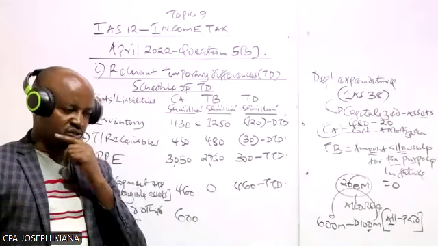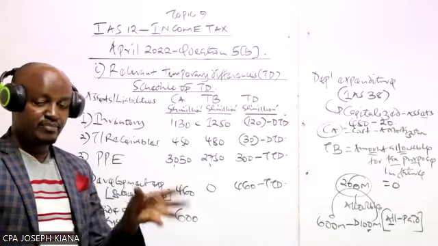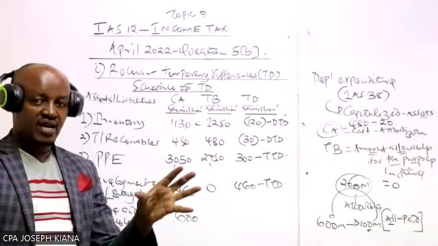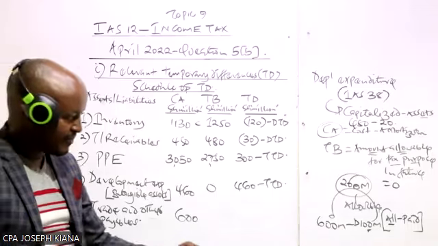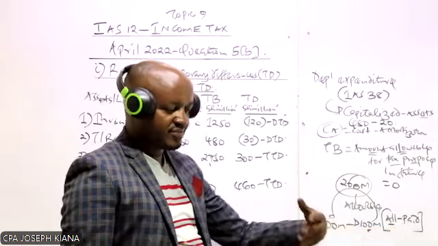Has it been paid or not? It is not yet paid. And that's why it is part of the payables. Payables is what the company is to pay in the future. So we are told that this one will only be treated as an allowable expense once it has been paid.